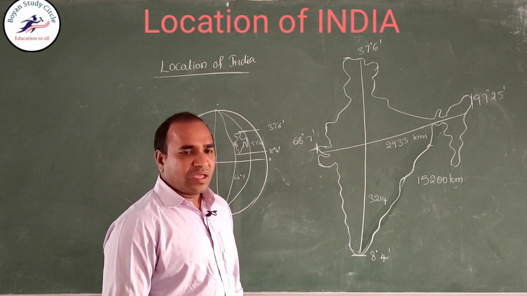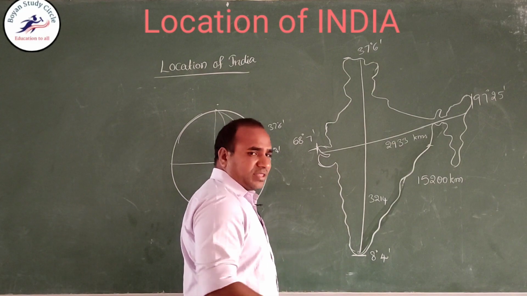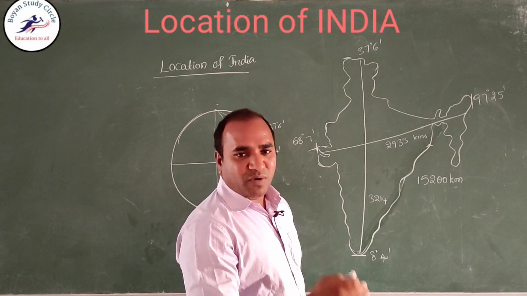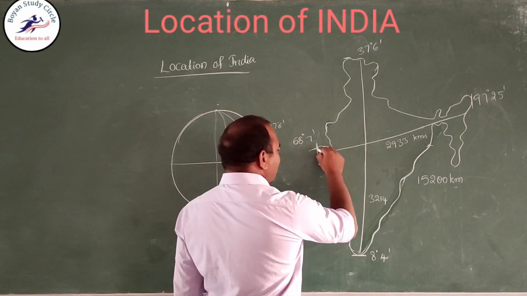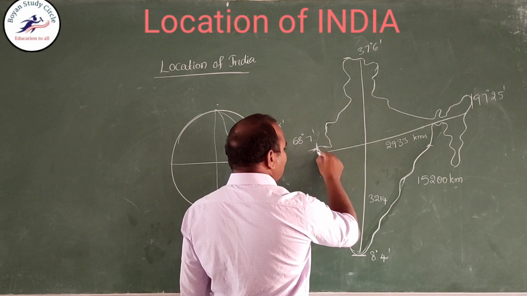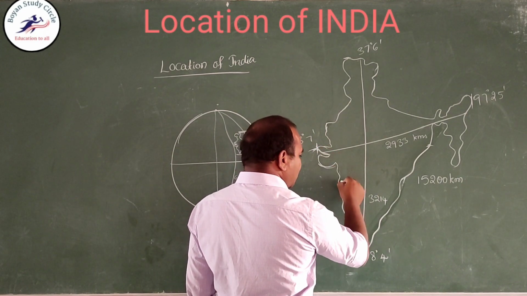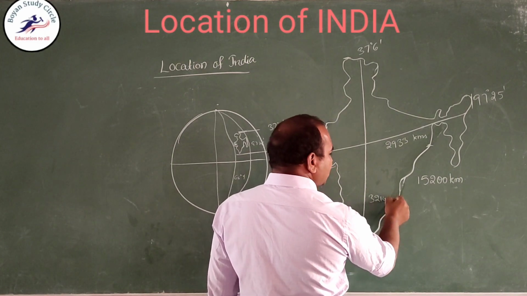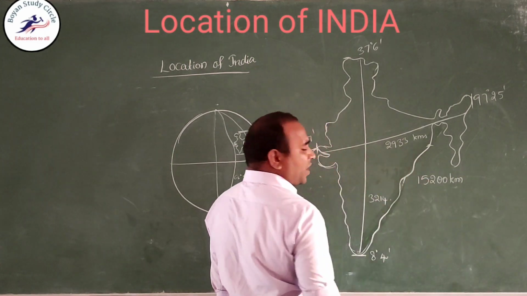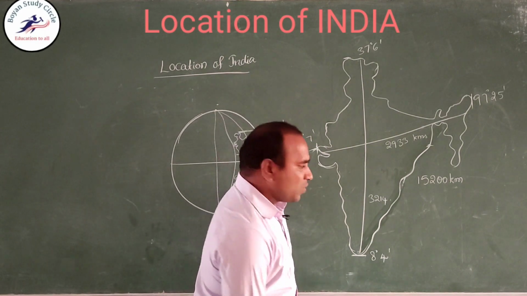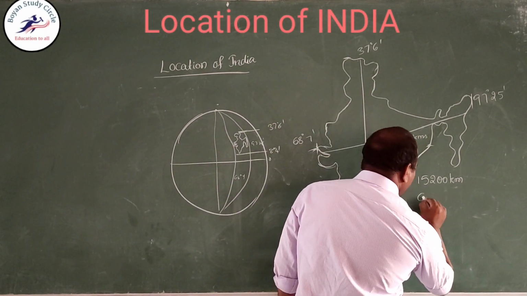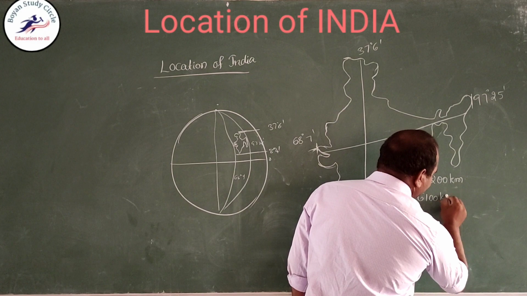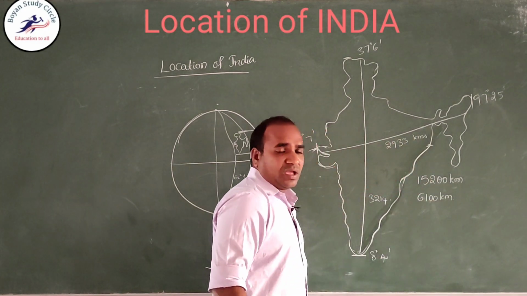15,200 kilometers. The maritime boundary, nothing but the seashore, the sea coast boundary. This is the maritime boundary from Gujarat to Maharashtra, Goa, Karnataka, Kerala, Tamil Nadu, Andhra Pradesh, Odisha and West Bengal. The maritime boundary, the sea coast boundary, is 6,100 kilometers.